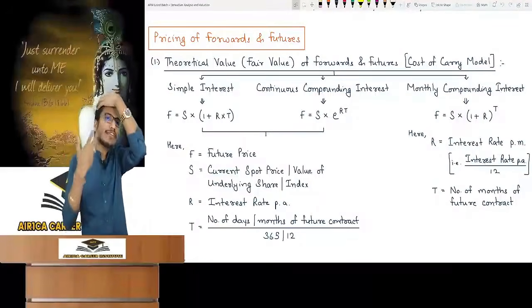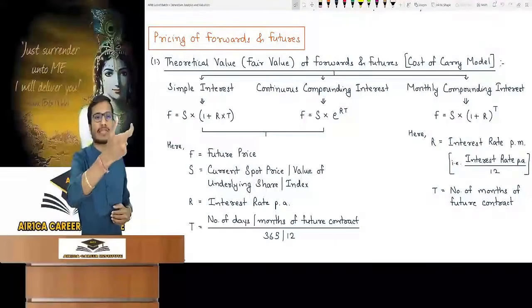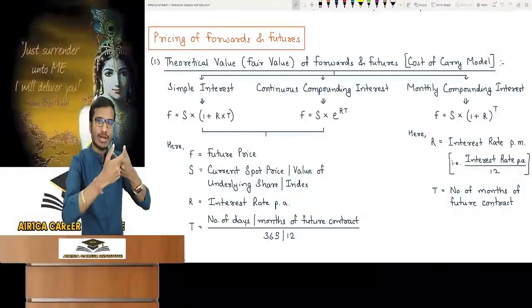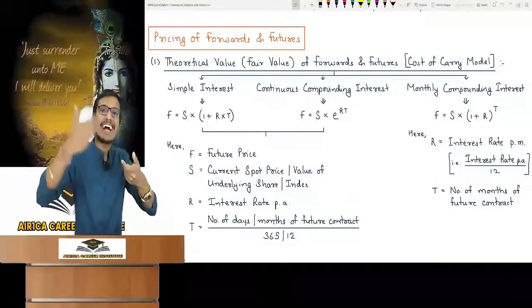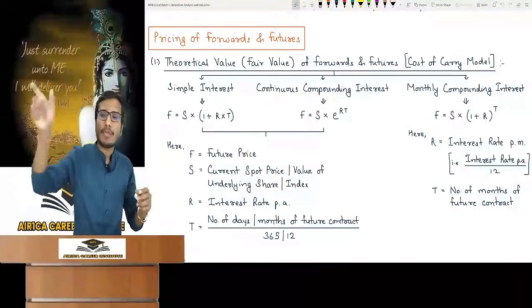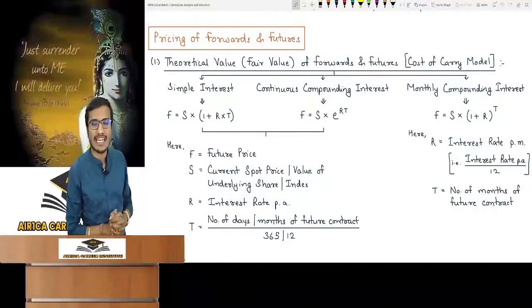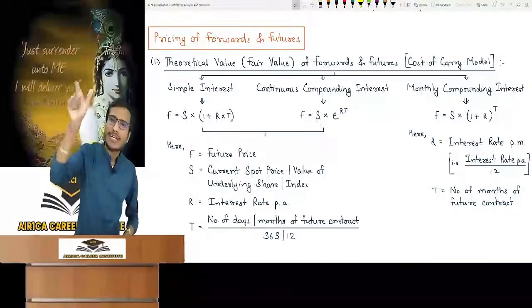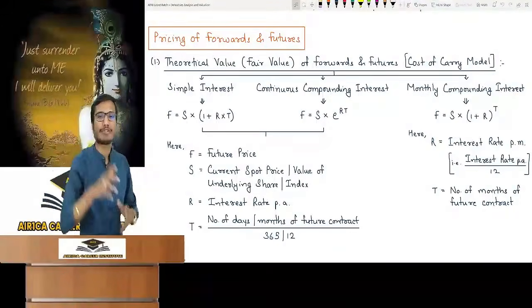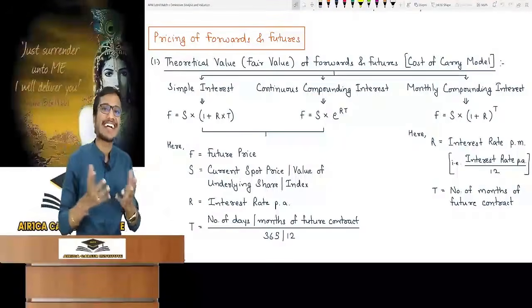Now this future we are talking about, what should be the fair value of futures? If I am getting into a contract to buy Reliance shares at 2500 rupees in 3 months, where did this price come from? If someone says that the price of Reliance shares will be higher or lower than 2500, where did this 2500 come from? Where and how was this price of 2500 of the futures decided? Who decided this price?